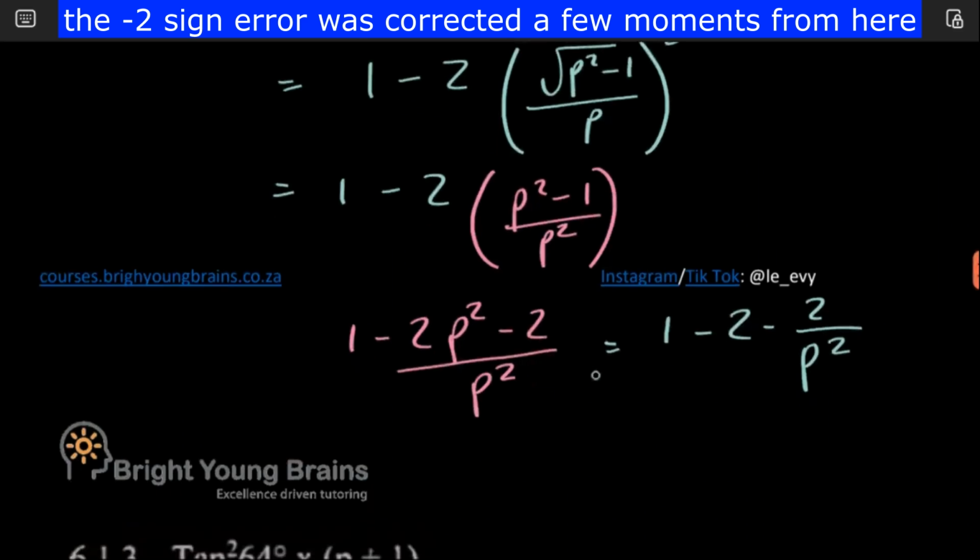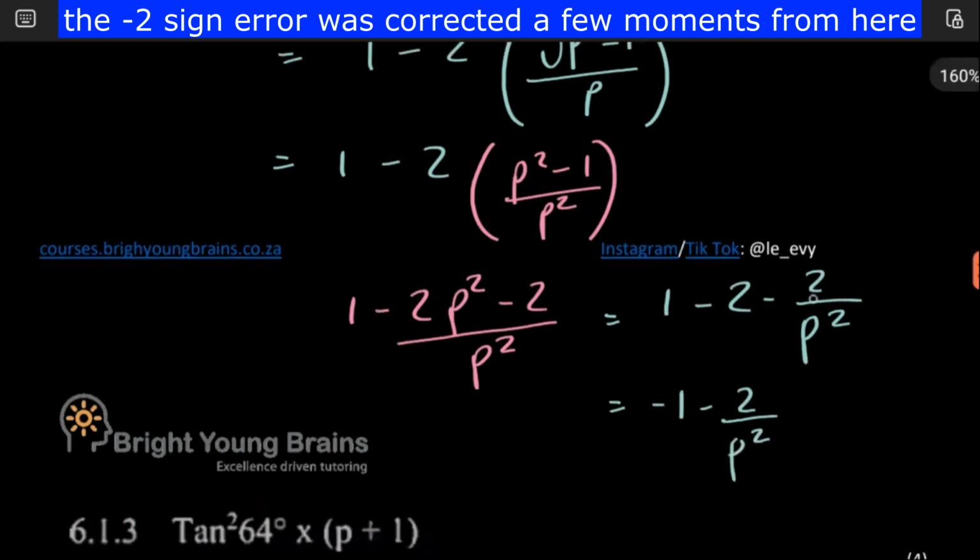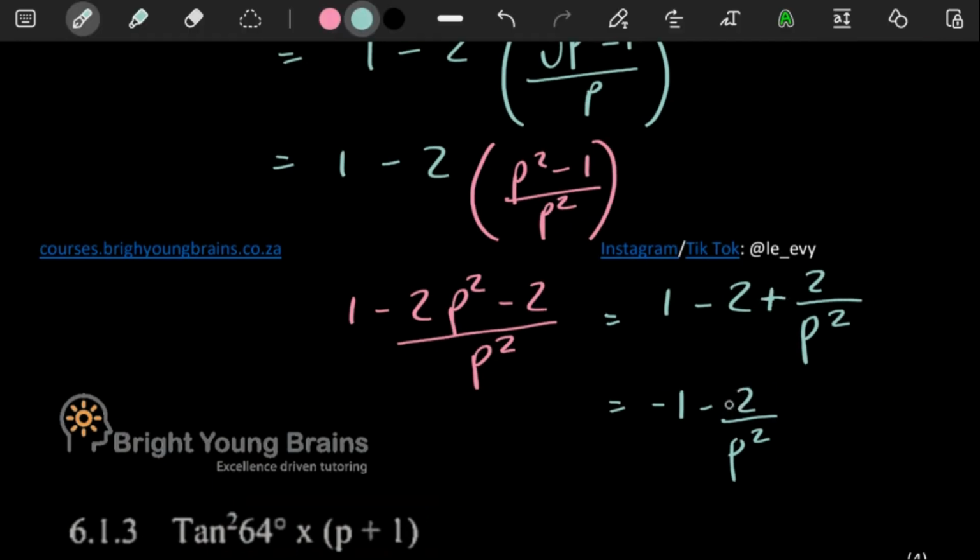You can also technically go one step further. 1 minus 2 there is going to give you a minus 1. Oh yeah, this would actually be a plus, meaning that this would actually be a plus. I'd forgotten that part. Because remember, if you multiply the negative 2 inside, when you multiply the negative 1, this would become a positive 2. Anyways, that's that. So let's keep on moving forward with the next question.